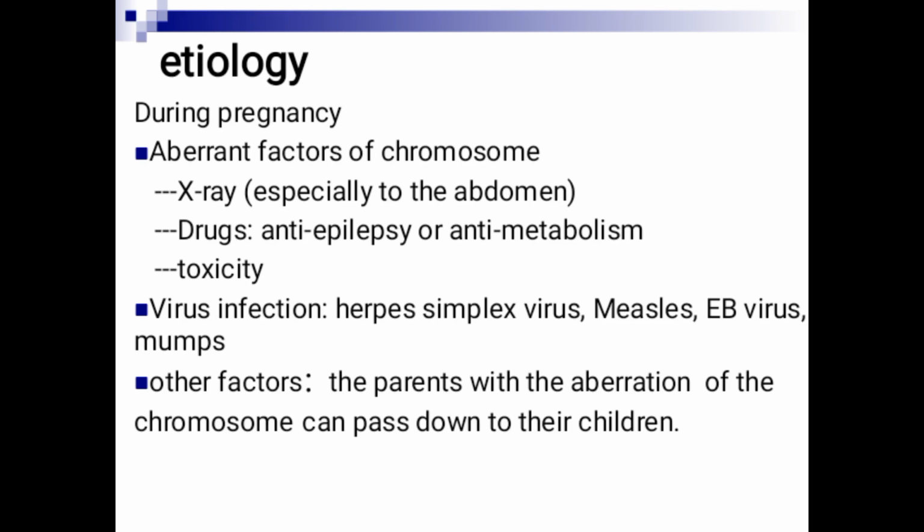Drugs like anti-epileptic drugs and anti-metabolites, for example anti-folic acid drugs like methotrexate, are also harmful. Toxins and viral infections like herpes simplex virus, measles, Epstein-Barr virus, and mumps are also risk factors. It can also be inherited. Some believe that Down syndrome can be inherited as an autosomal disorder, so it can be passed from parent to children.